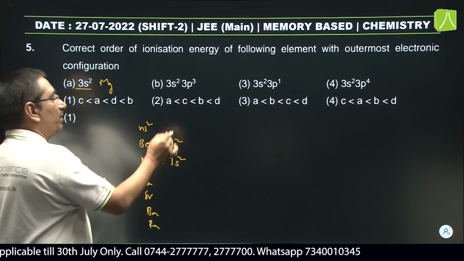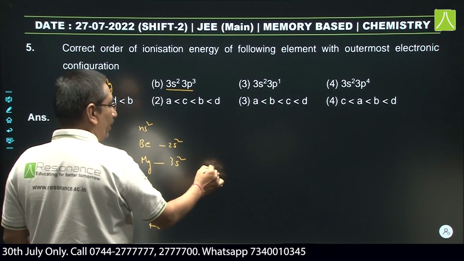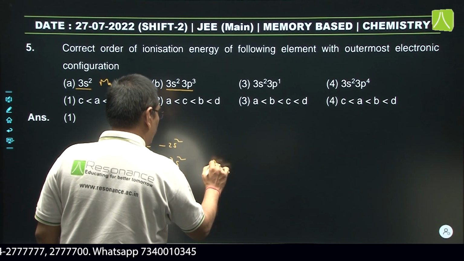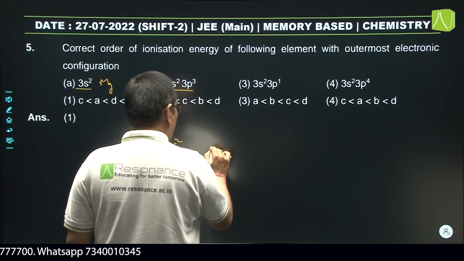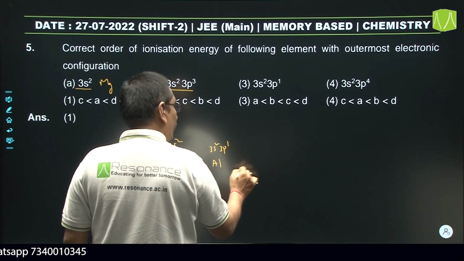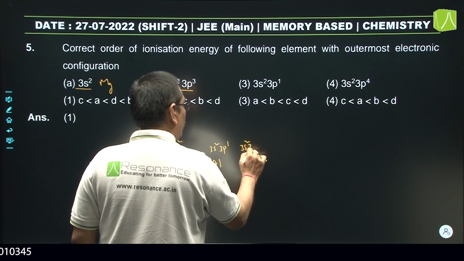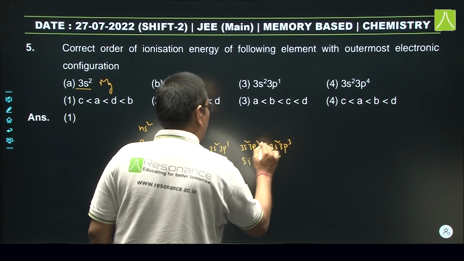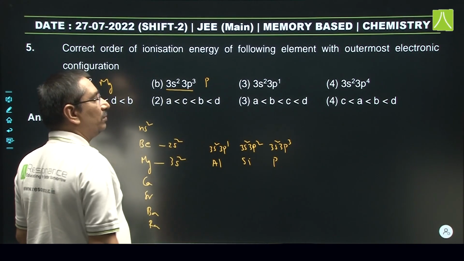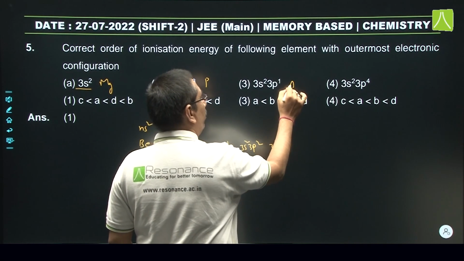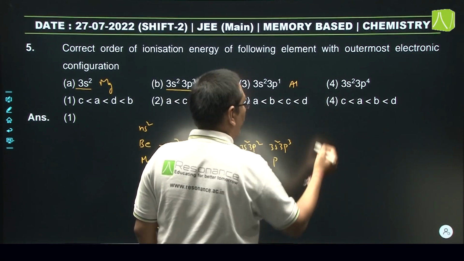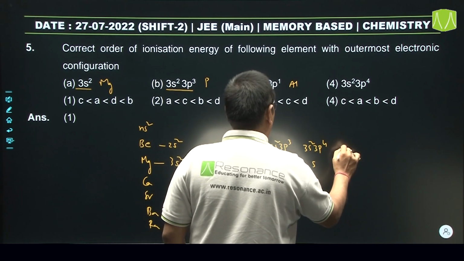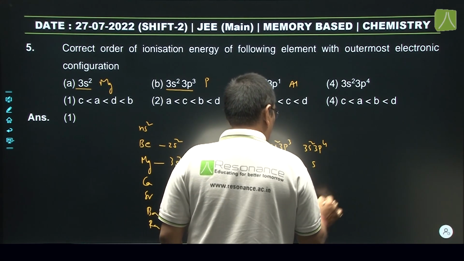For third period elements: aluminum has 3s2 3p1, silicon 3s2 3p2, phosphorus 3s2 3p3, sulfur 3s2 3p4, and chlorine 3s2 3p5.